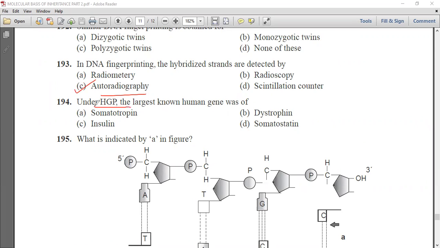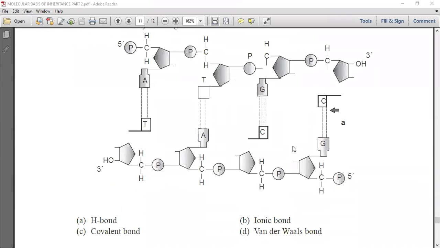Now, under the Human Genome Project, the largest known human gene was somatotropin, dystrophin, insulin, or somatostatin. We know now the dystrophin is the largest human gene which is known. Now, this is the figure given below, and we have to answer certain questions which are related to this figure.